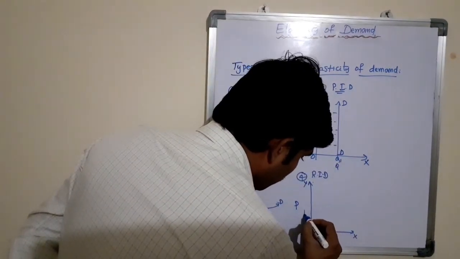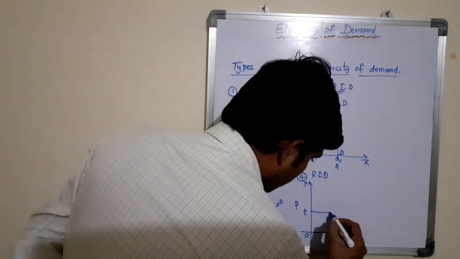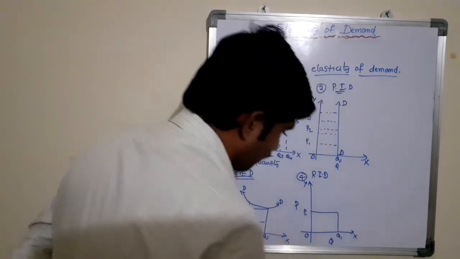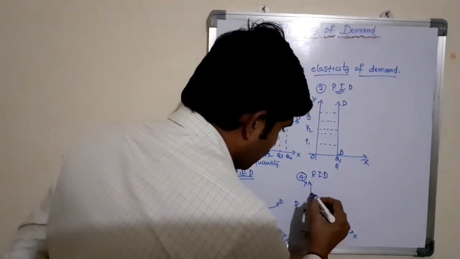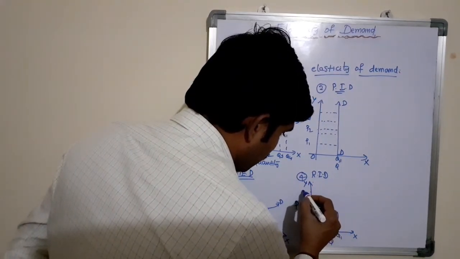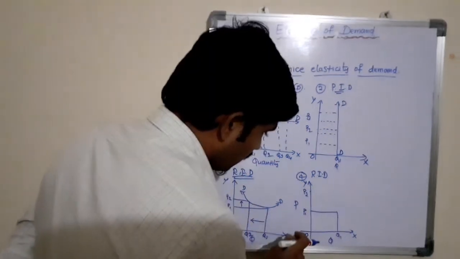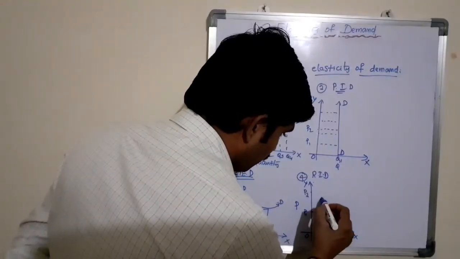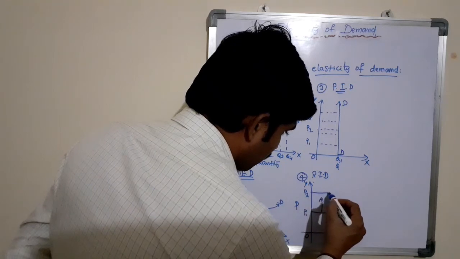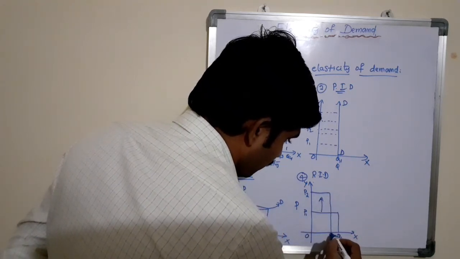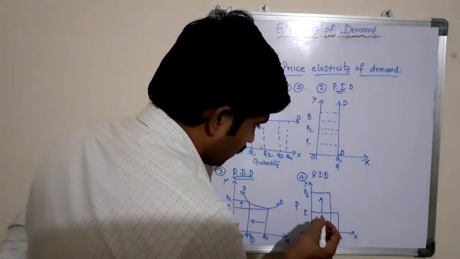Here the price of the product is at P1 where the quantity demanded of the product is at Q1. For example, the price of the product is increased from P1 to P2, and the quantity demanded of the product decreases from OQ1 to OQ2.